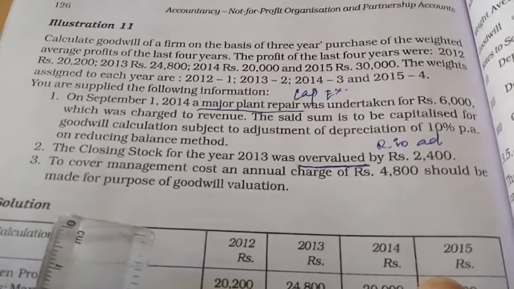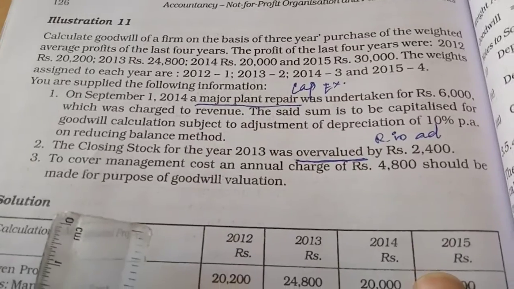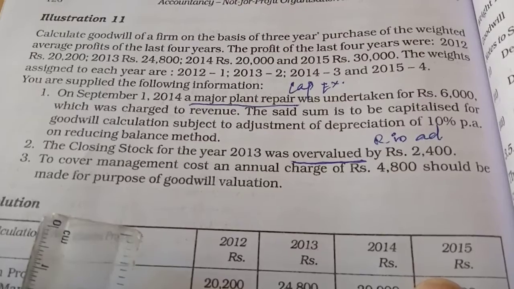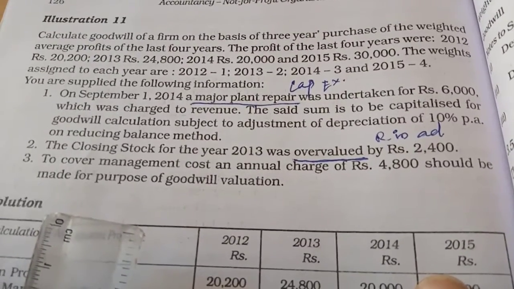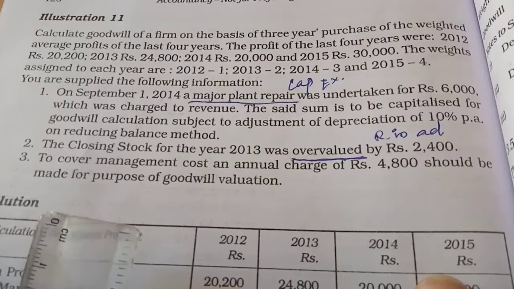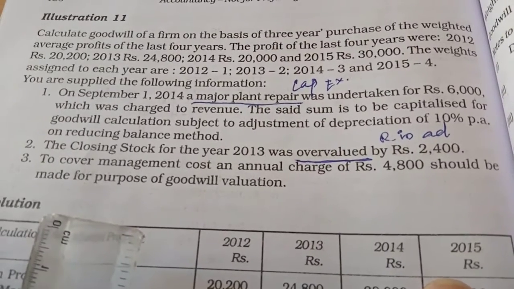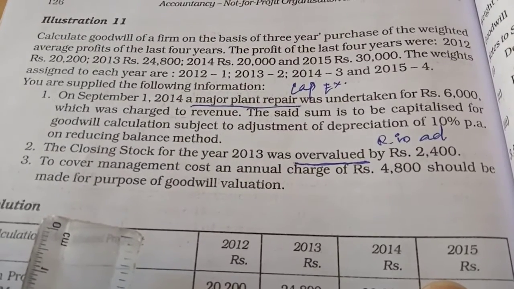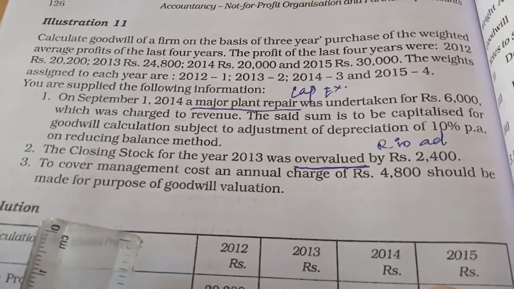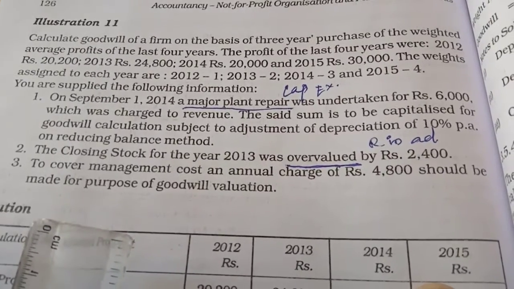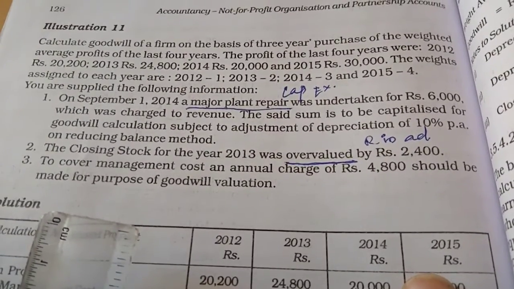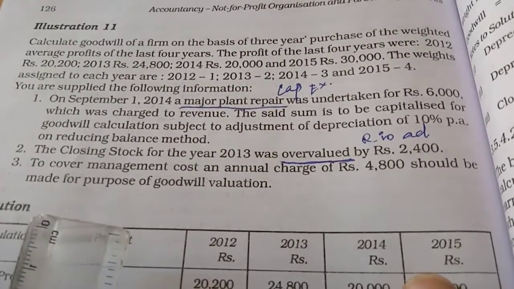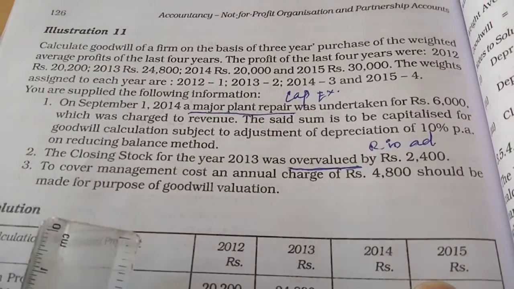Okay, students, now we are going to see calculation of goodwill under weighted average method. Illustration 11. Calculate goodwill of a firm on the basis of 3 years purchase of the weighted average profit of the last 4 years. The profit of the last 4 years were 2012 20,200, 2013 24,800, 2014 20,000 and 2015 30,000.